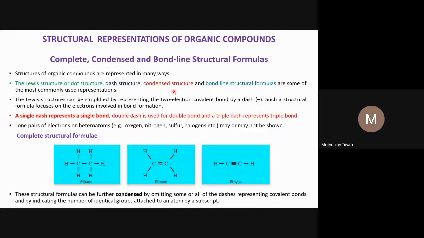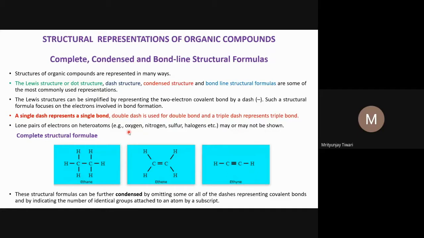One more point that I forgot to mention is the presence of heteroatoms. Organic compounds can also have heteroatoms like oxygen, nitrogen, sulfur, phosphorus. These heteroatoms usually also have lone pairs of electrons. Sometimes people may show those lone pairs of electrons on the heteroatom.